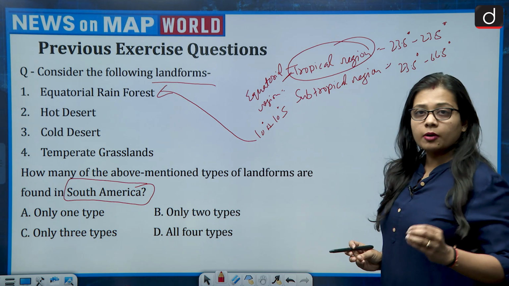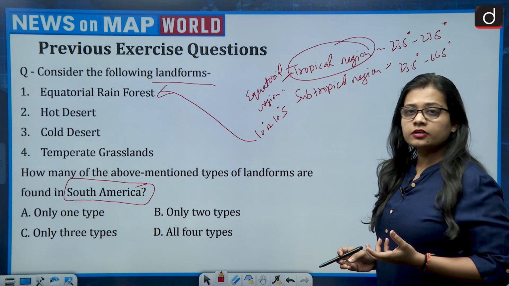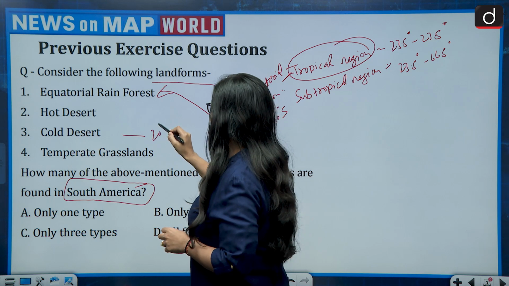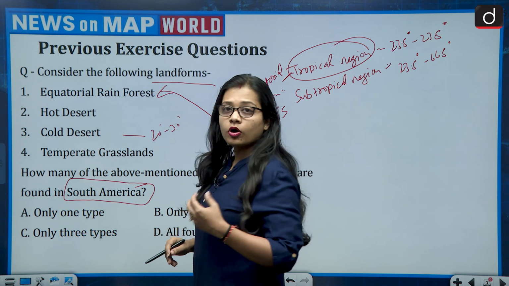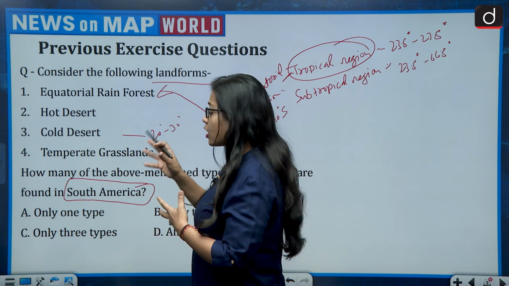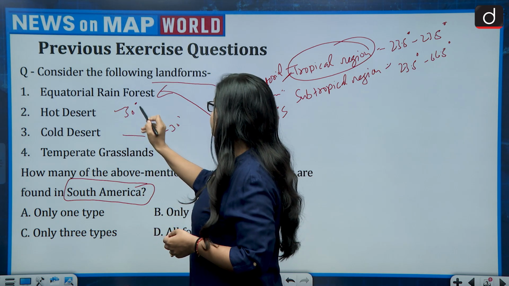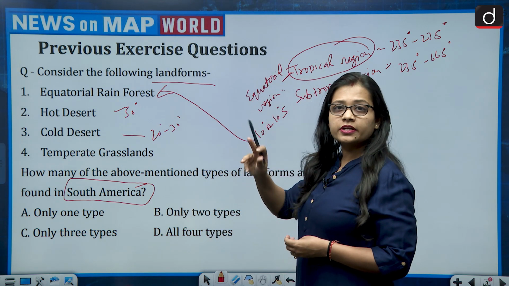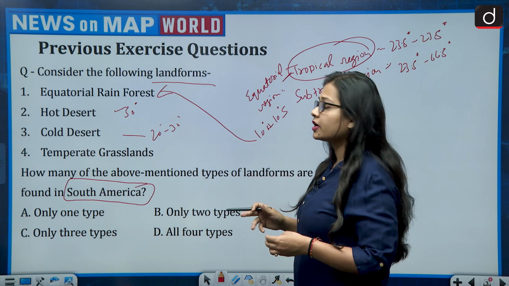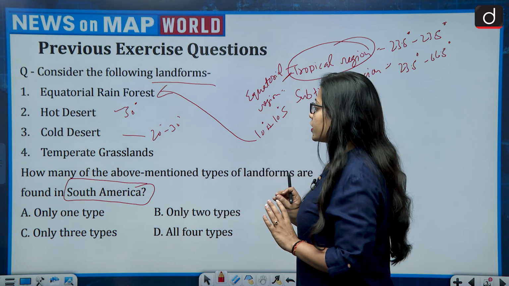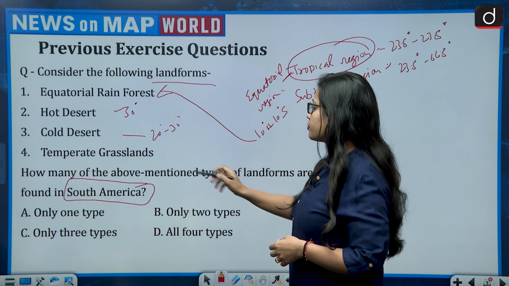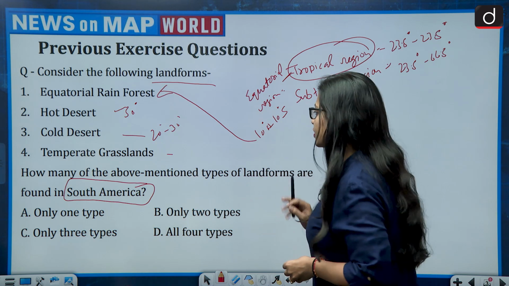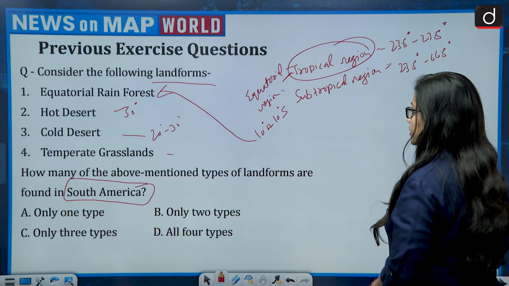And then if we talk about the hot desert and the cold desert, cold desert is basically found on the latitude of 20 degree to 30 degree, and hot desert is found around the latitude of 50 degrees. So equatorial rainforest is between 10 degree north to 10 degree south, hot desert around the latitude of 50 degrees, cold desert from 20 degree to 30 degree, and then temperate grassland from 23.5 degree to 66.5 degree. So how many are found in the South American continent?